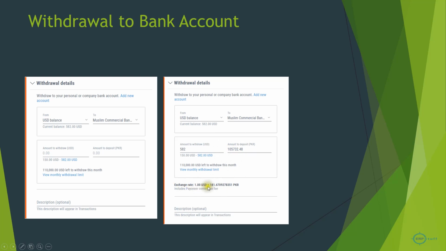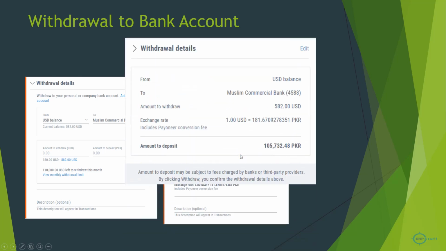So this includes the Payoneer conversion fee. This is how they calculated for 582, where $18 was already deducted as commission and transaction fees.